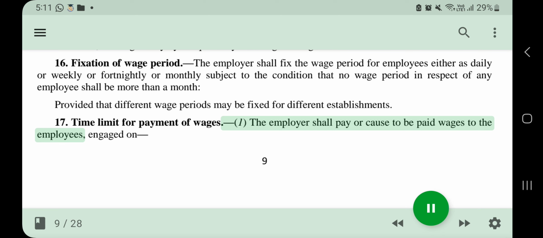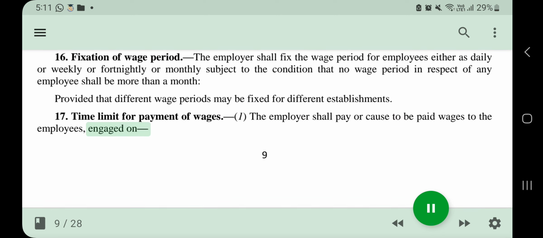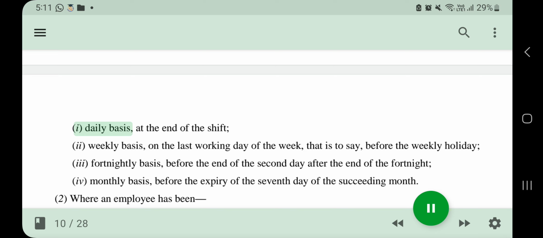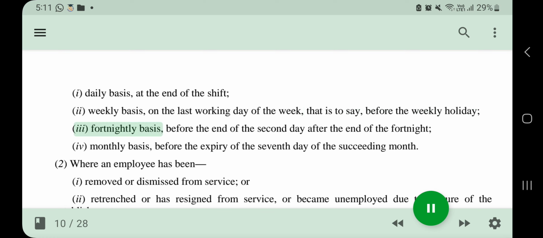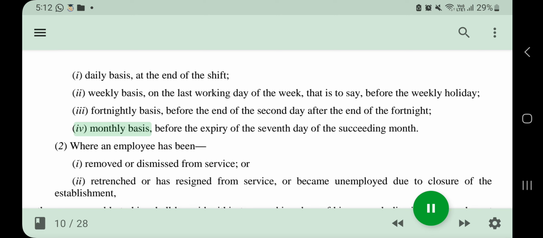17. Time limit for payment of wages. 1. The employer shall pay or cause to be paid wages to the employees engaged on: I. Daily basis, at the end of the shift. II. Weekly basis, on the last working day of the week, that is to say, before the weekly holiday. III. Fortnightly basis, before the end of the second day after the end of the fortnight. IV. Monthly basis, before the expiry of the seventh day of the succeeding month.